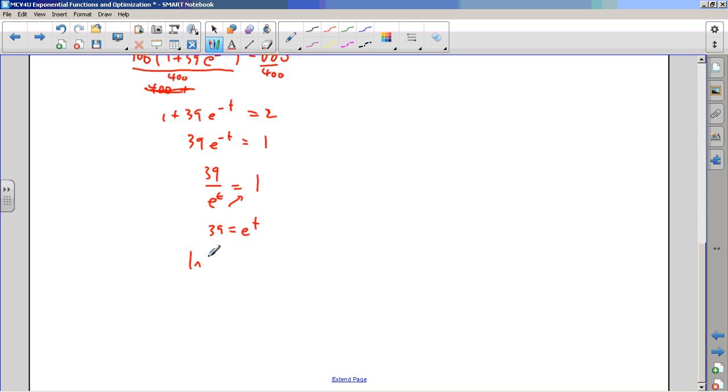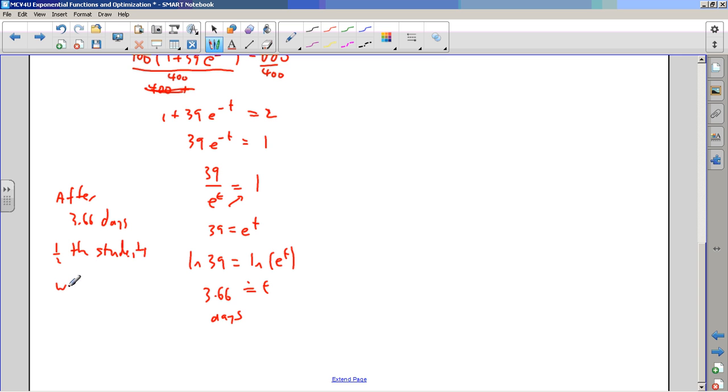Take ln of both sides, right? t equals the ln of 39, which is about 3.66 days. So after 3.66 days, half the students will know, or have heard the rumor, or whatever. Good. All right. Check, check.